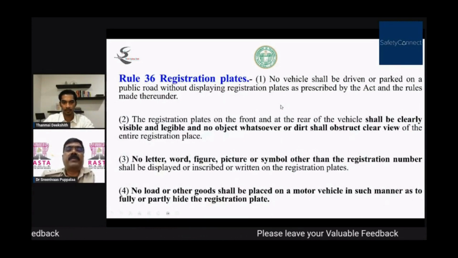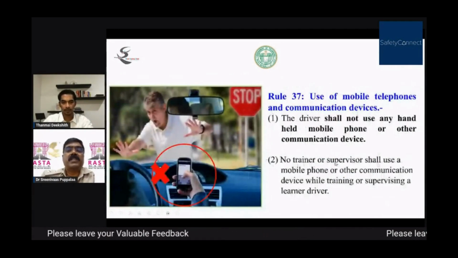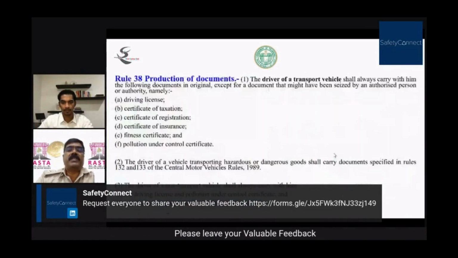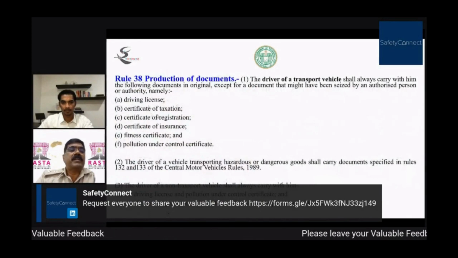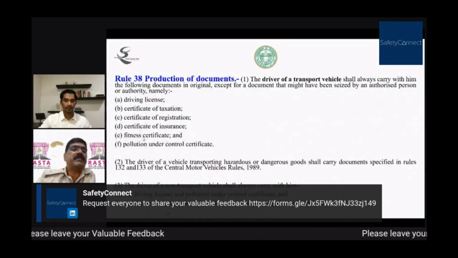Use of mobile telephones and communication devices is banned. The driver shall not use any handheld mobile phone or other communication devices. Production of documents. These documents should be produced at the time of check. I know everybody knows: driving license, certificate of taxation and registration, insurance, fitness certificate, pollution. Fitness certificate is for transport vehicles, not white plate. Transport vehicles are yellow plate vehicles, right? Pollution under control certificate, PUC certificate, etc.